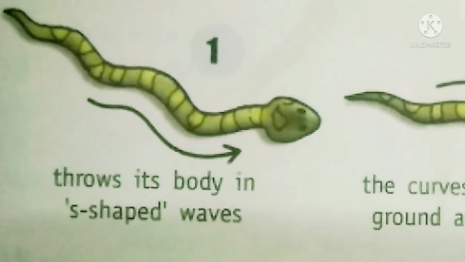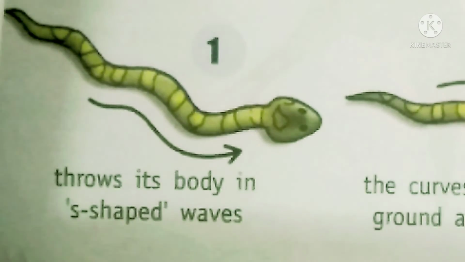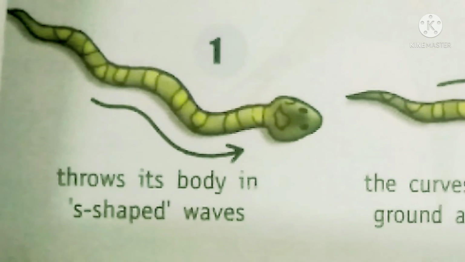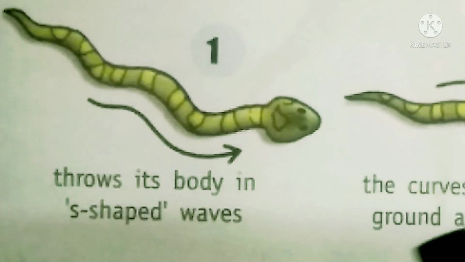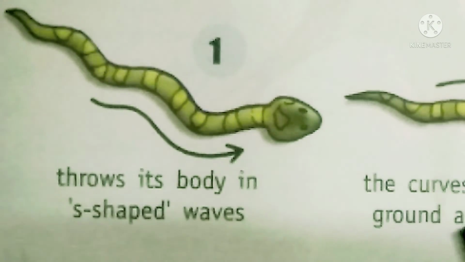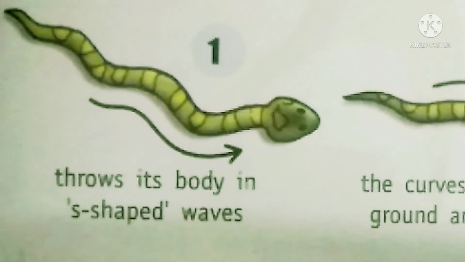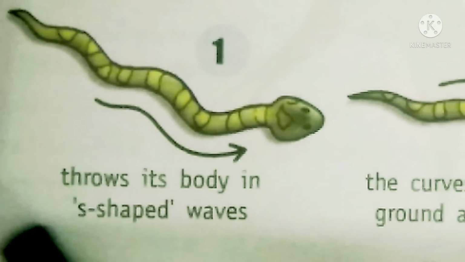these scales on their body. Okay, we learned about earthworm. They have bristles which help them to fix themselves on the ground. Snails have feet, and snakes have scales to fix them to the ground and then they push and pull. So their body moves.